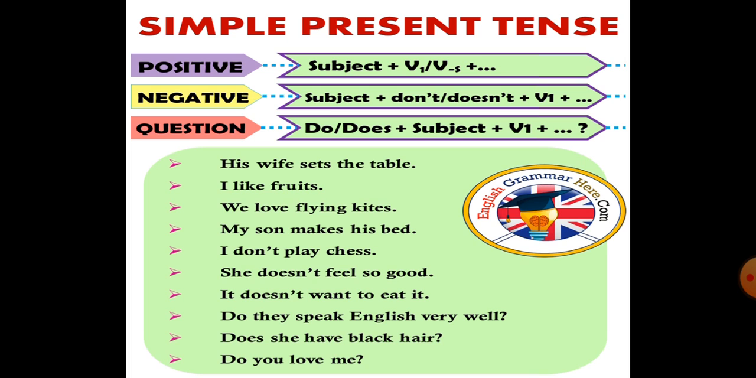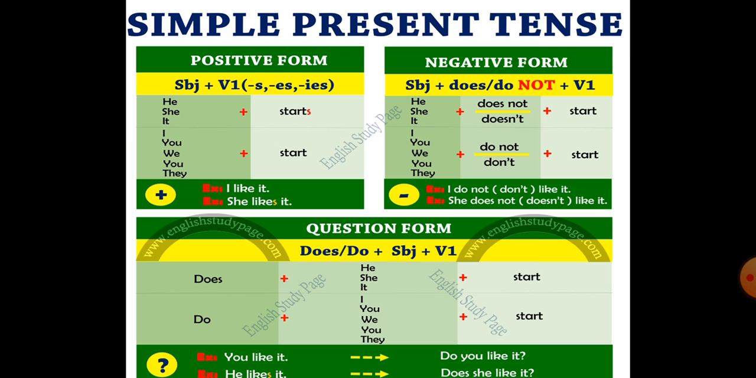Now let's talk about the negative sentence. I don't play chess. She does not feel so good. It doesn't want to eat it. So these are examples of negative sentences. Then let's come to the question sentence. Do they speak English very well? Does she have black hair? Do you love me? So in this way you can frame the different types of sentences.